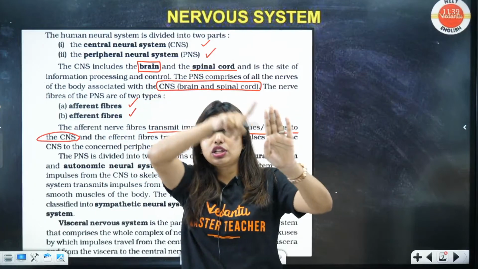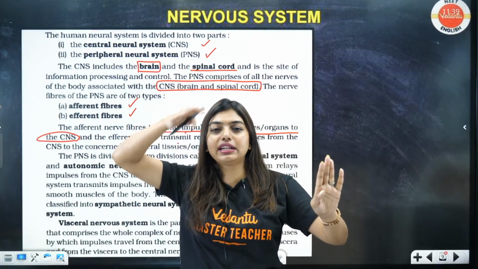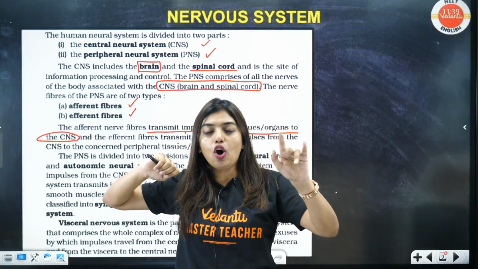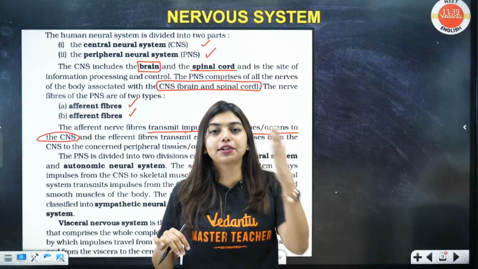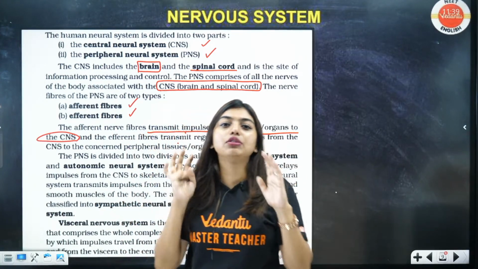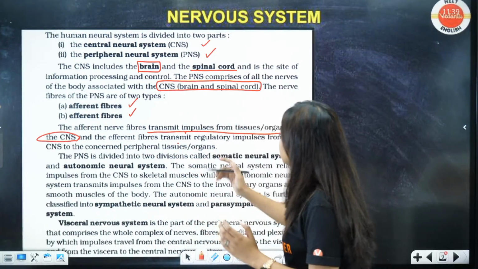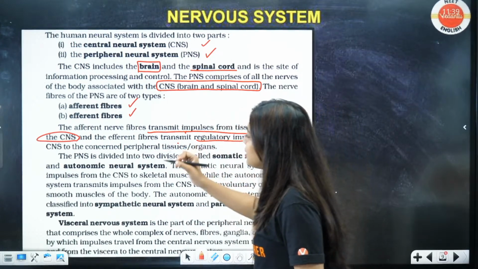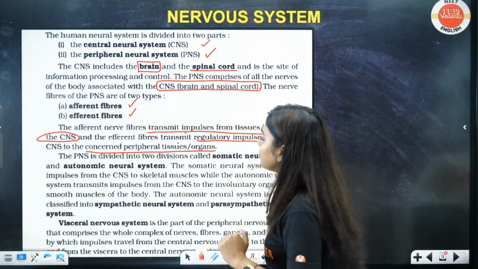The brain will send a signal through the efferent. Okay, afferent has sent the information to the brain telling that Hema has touched something hot. Immediately, the efferent will send a signal back telling her to remove her hand from that situation. That will be done by your efferent. So look here students, the efferent fibers transmit the regulatory impulses from the CNS to the concerned peripheral tissues or organs. Okay, very easy.